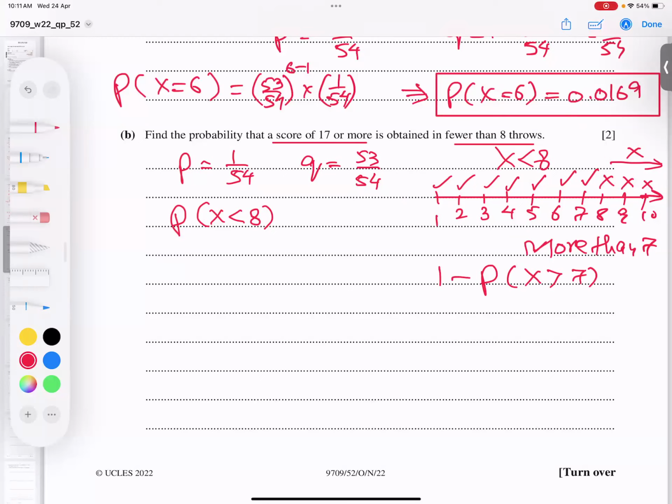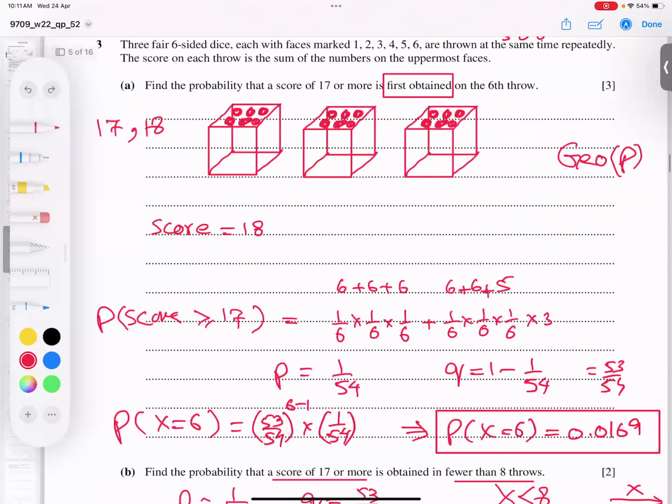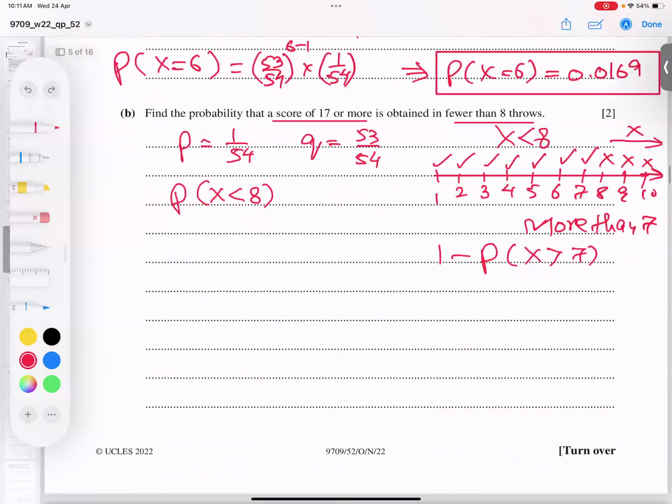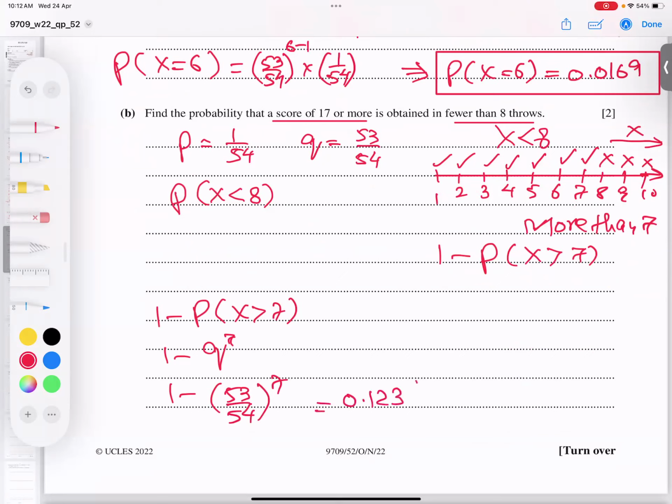First of all, I will find these values by this formula, and I subtract from 1, and I will get my required answer. For this one, I will use the formula for bigger than R. The formula is Q to the power R. So let's try this formula. I can say that 1 minus P(X is bigger than 7) is 1 minus Q to the power 7, so 1 minus (53/54) to the power 7. If we type it in the calculator, I get 0.123. I hope the point is very, very clear.